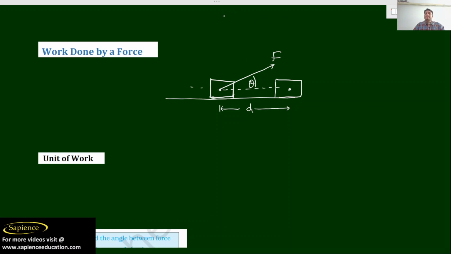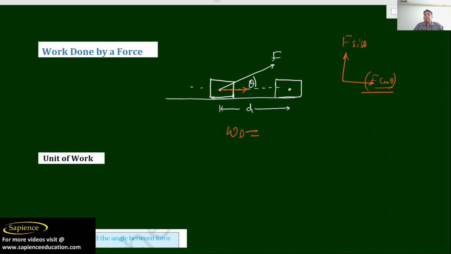Try to understand here. By which force is it displaced? Definitely the component in the horizontal direction. Due to this only, the displacement happens. That is to say, we have two components of the force: F sin theta and F cos theta. So who is responsible for the displacement? F cos theta. Work done is force into displacement.